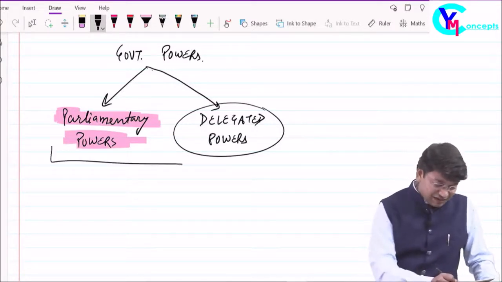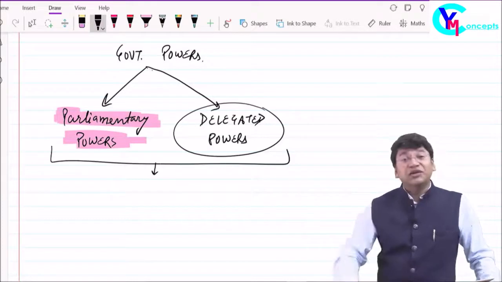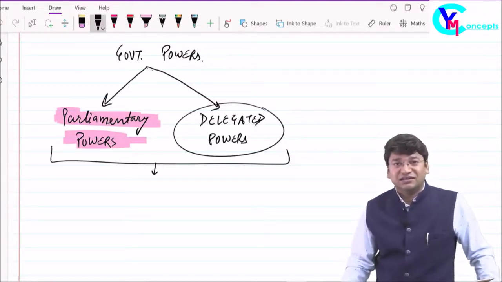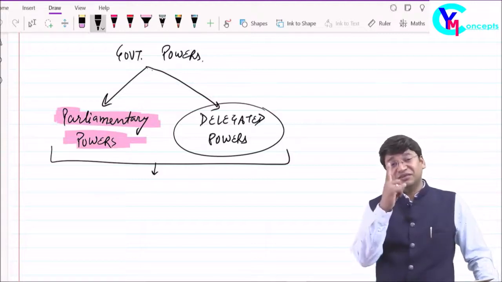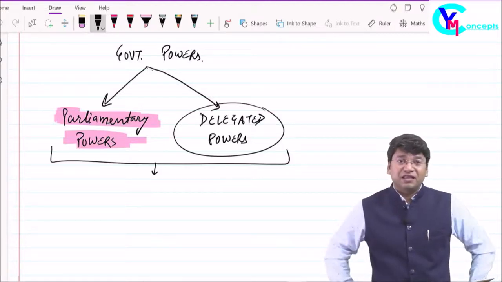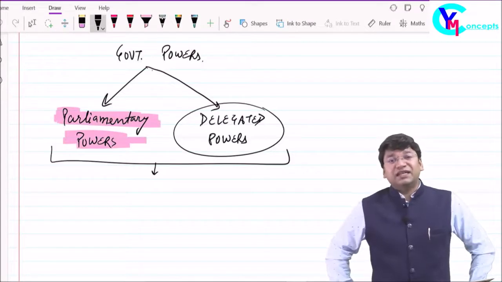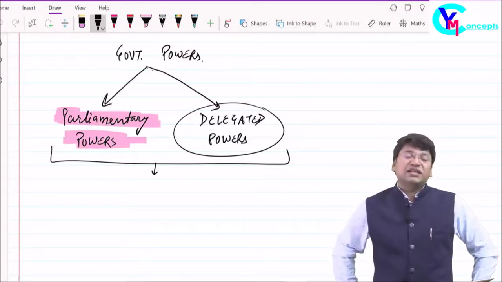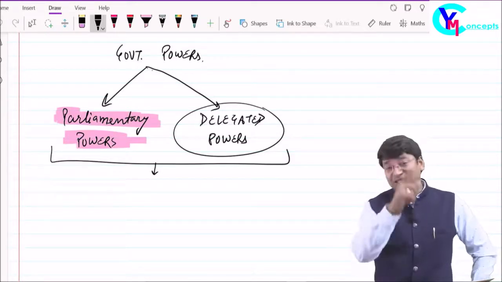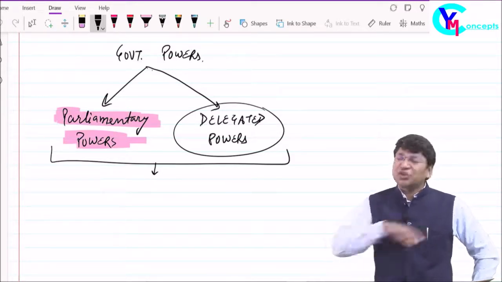That's why you might have seen that the finance budget comes once in a year. Amendments through Finance Act are made only once in a year. But yes, there are lots of amendments throughout the year.